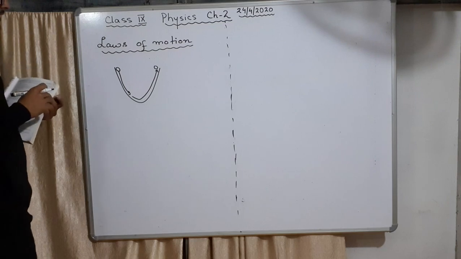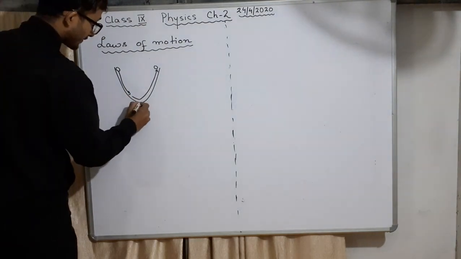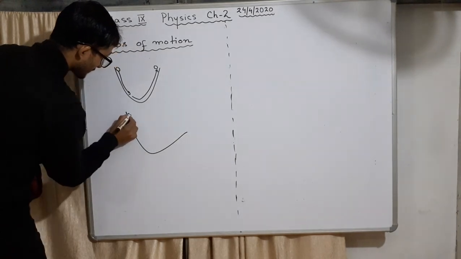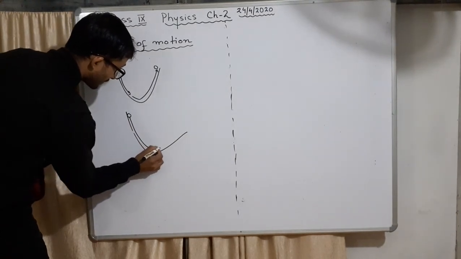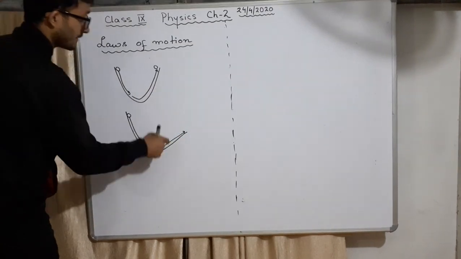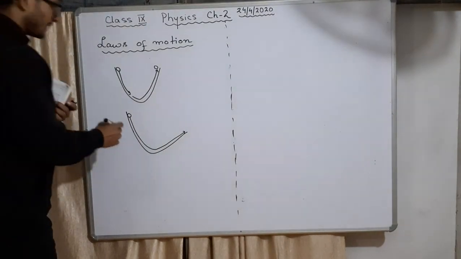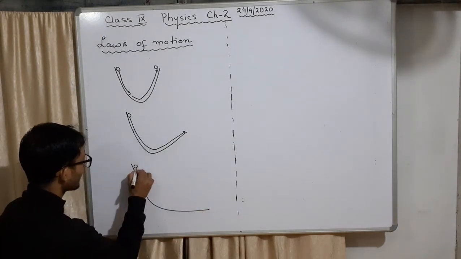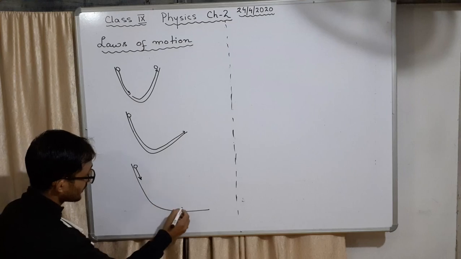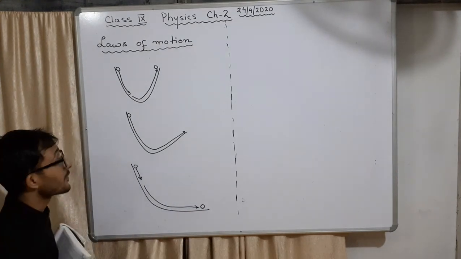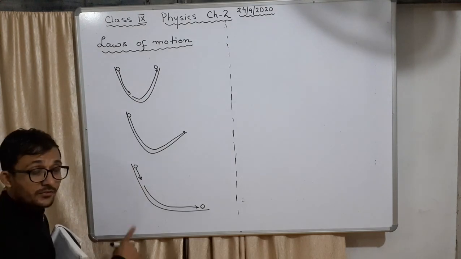And he said, if I make this plane like this, it will come down and it will go a little farther than this. Similarly, if I make this plane like this, the marble will come here and it will never stop. But he gave the condition: no friction. If friction is not there, then it will happen.